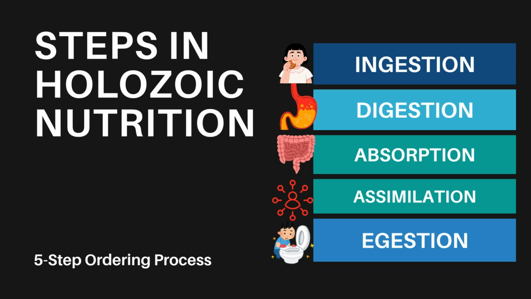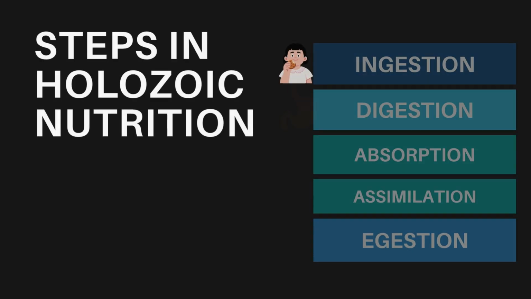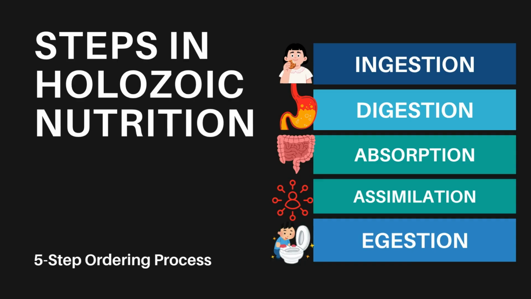This is where the nutrients are used for growth, repair, and energy. So assimilation is the process in which the body uses the obtained nutrients to do its activities. And then finally we have egestion, which is the process by which undigested food is removed from the body. So those are the 5 steps that take place in Holozoic nutrition.